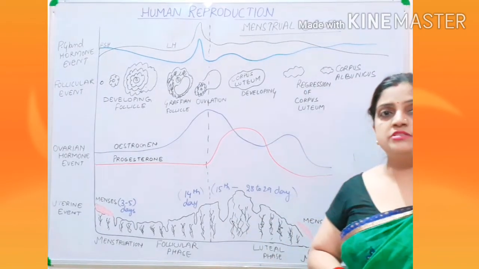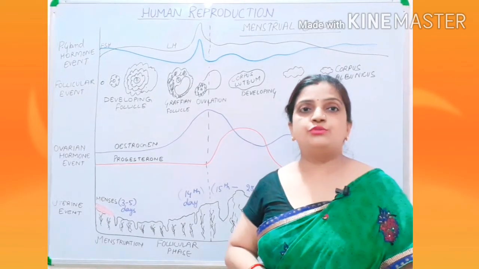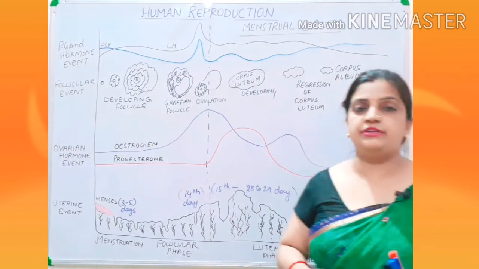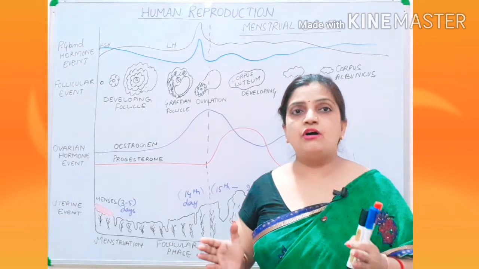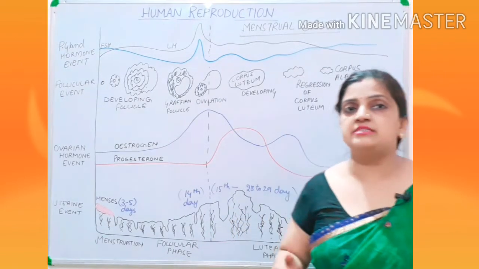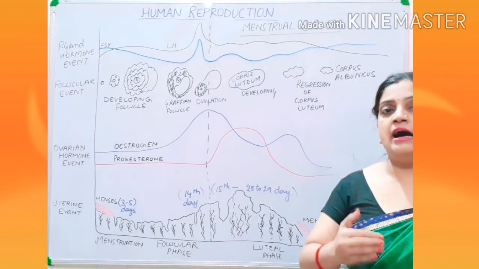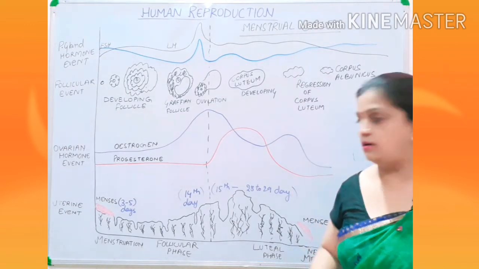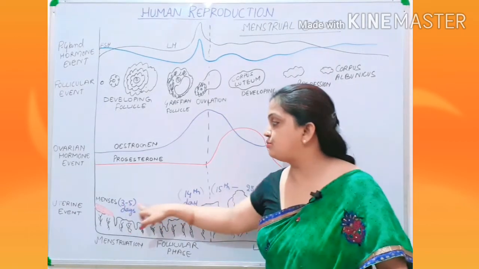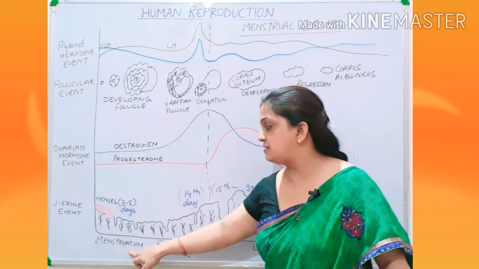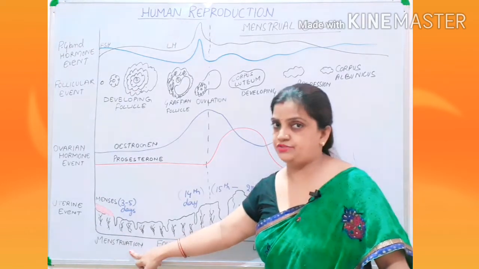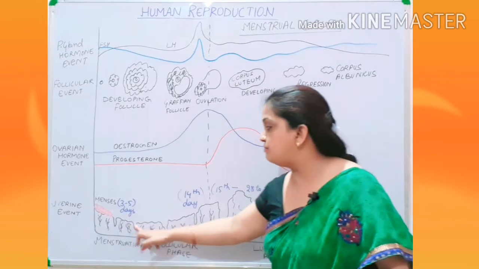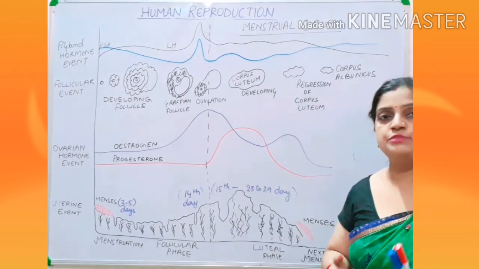Menstruation is a process of bleeding through vagina, through which the materials like secondary oocyte, destroyed secondary oocyte, shed endometrium and the blood vessels developed, they all are thrown out, excluded out in form of bleeding through vagina. So that period is of 3 to 5 days and called as menses, and the cycle starts with menstruation. Now children, after the first menstruation, now the endometrium layers will start proliferating.